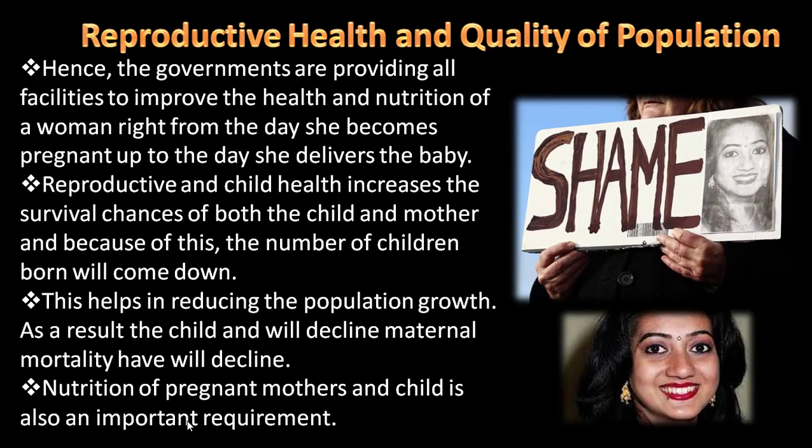Reproductive and child health increases the survival chances of both the child and mother, and because of this, the number of children born will come down. This helps in reducing the population growth. As a result, child mortality and maternal mortality will decline.